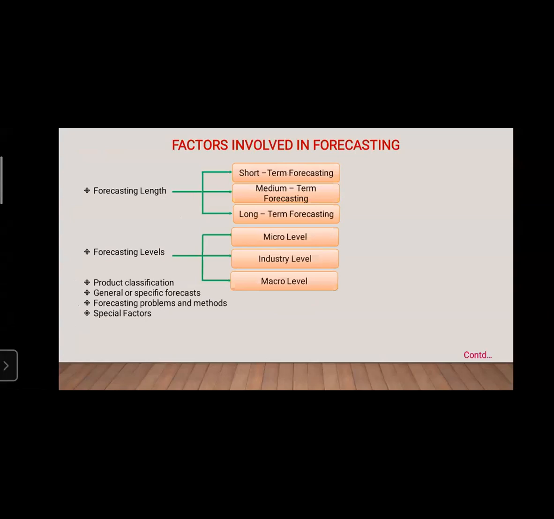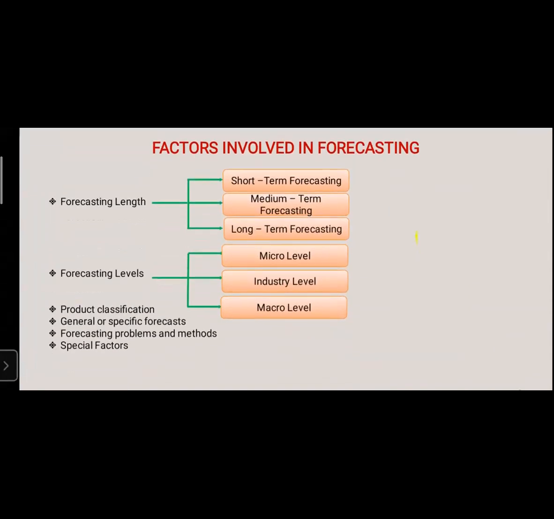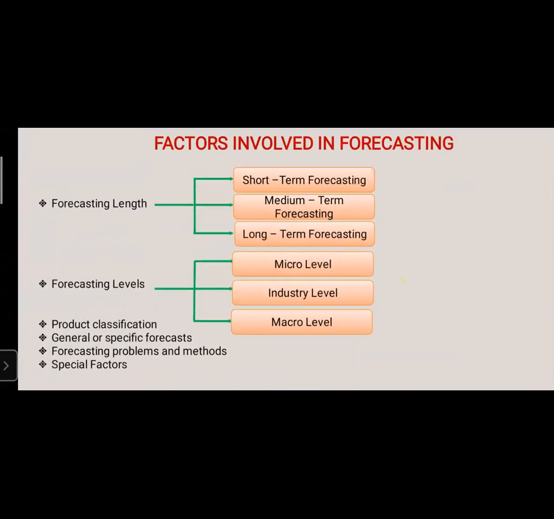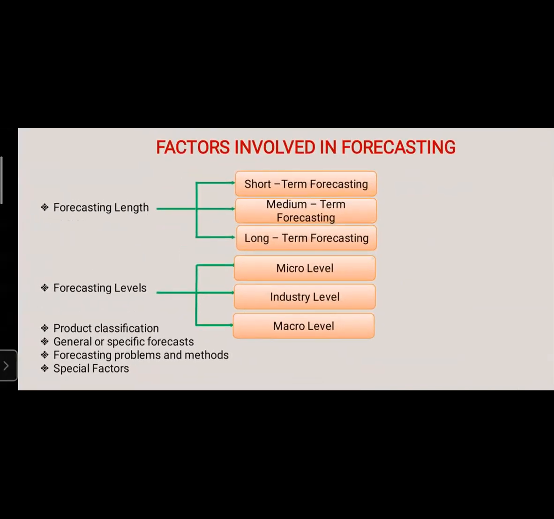So what are the factors involved in forecasting? We have 6 different types of factors. The first is forecasting length, the second forecasting levels, the third product classification, the fourth general or specific forecast, the fifth forecasting problems and methods, and the sixth is special factors, right? So these are the 6 factors involved in forecasting.